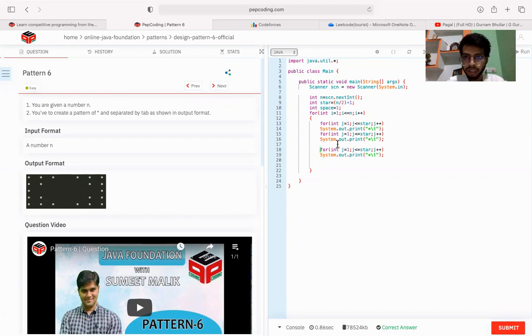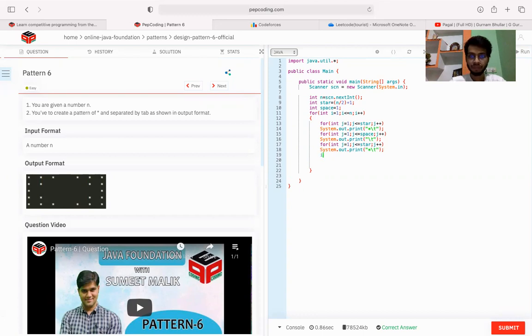So what I'm doing here is, firstly I'm printing star, after that I need to print spaces. This loop will run till space, and in it we print a simple space. And after printing space we need to print star. So we are done with this part.